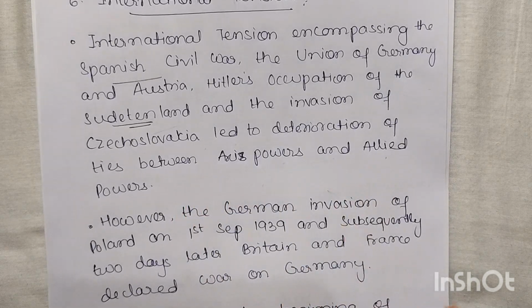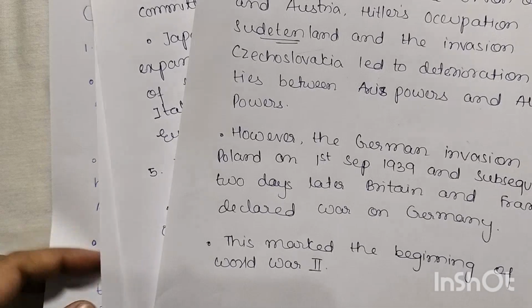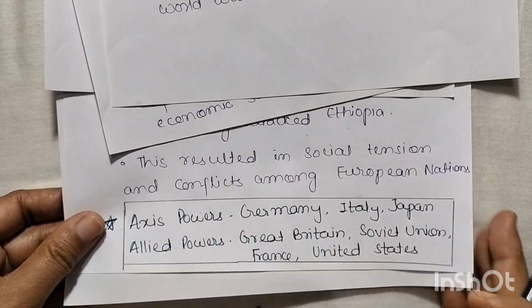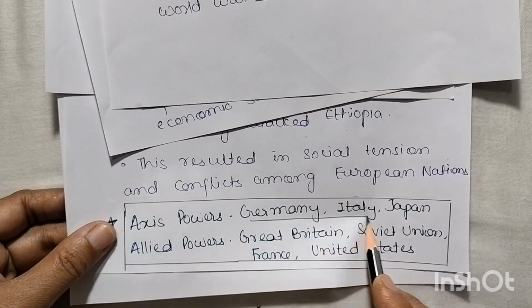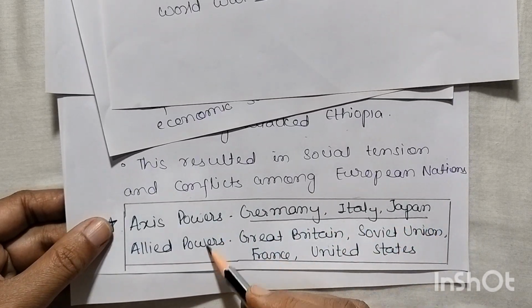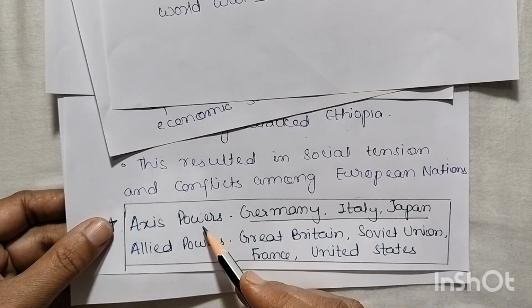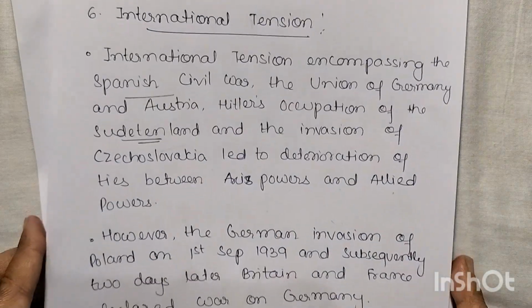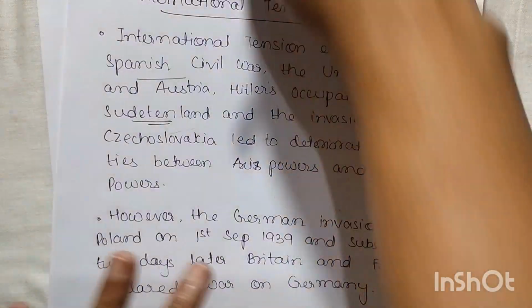The Axis power, Germany, Italy and Japan, was leading from all sides, and there was no good relation between the Axis power and the Allied power. Germany and Japan became very aggressive.